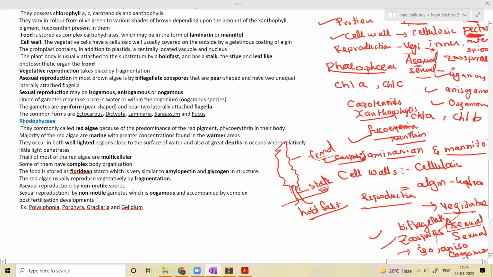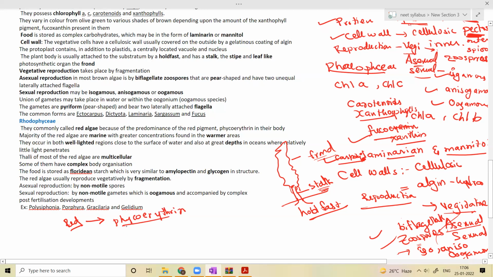So coming to the other group, that is Rhodophyceae. Rhodophyceae are commonly known as red algae, because of the predominance of the red pigment present in them, that is phycoerythrin. Because of the presence of phycoerythrin, they appear red in color.